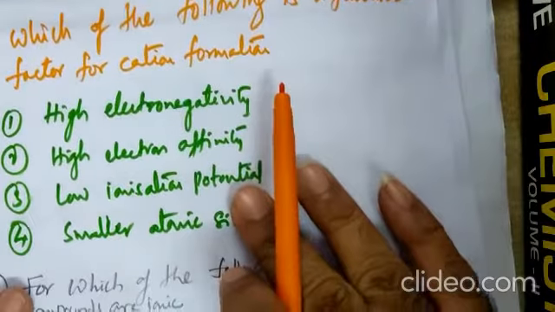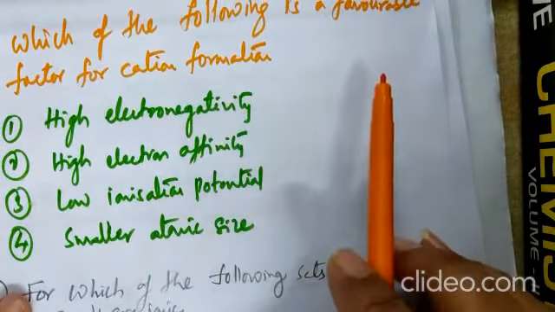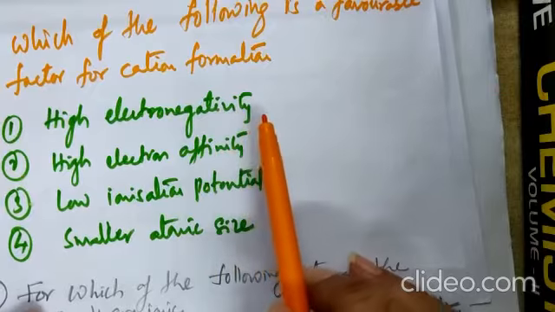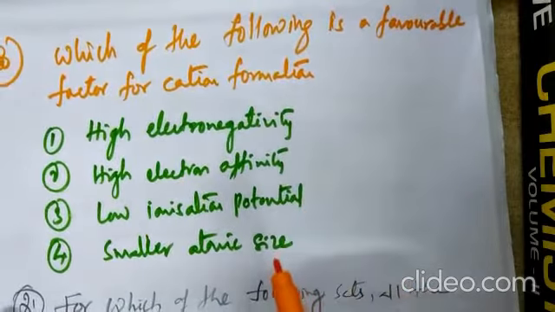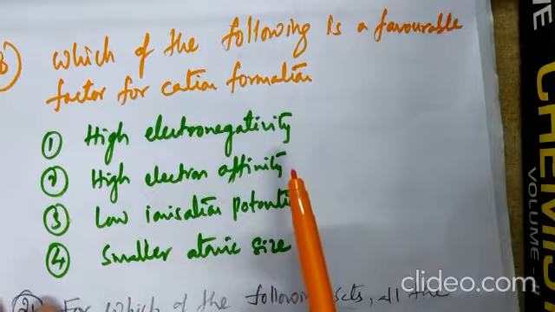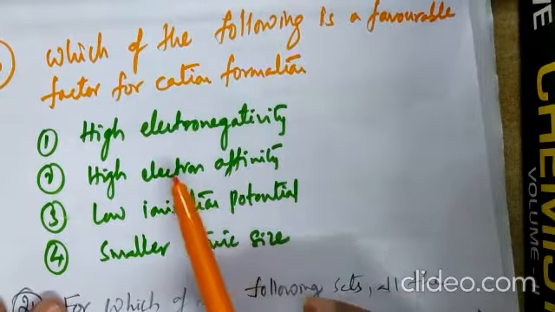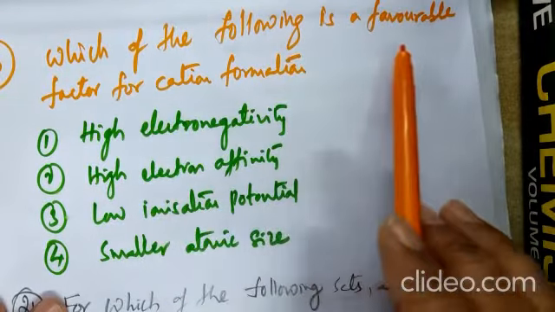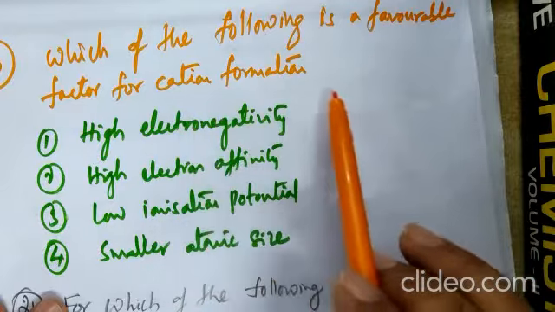And question number 20. Which of the following is a favorable factor for cation formation? Cation formation means losing an electron. After losing an electron, it gets a positive charge. Positively charged ions are cations. So which of the following is a favorable factor for cation formation?